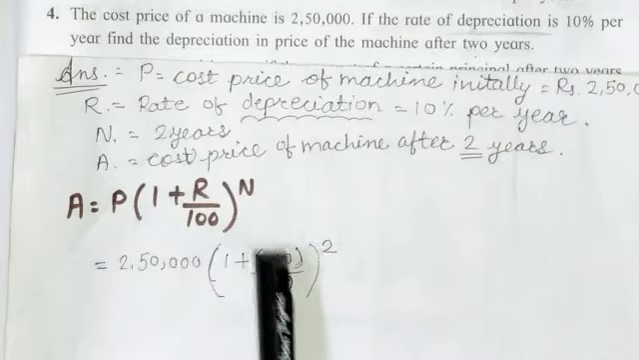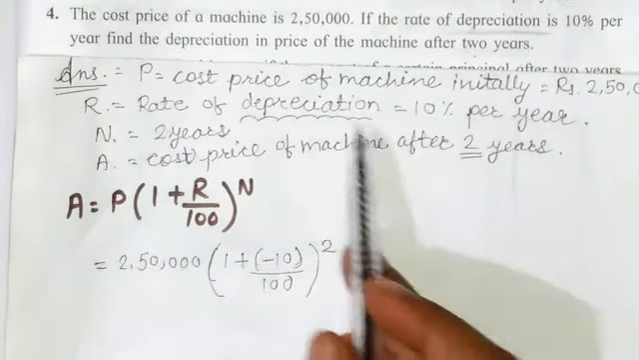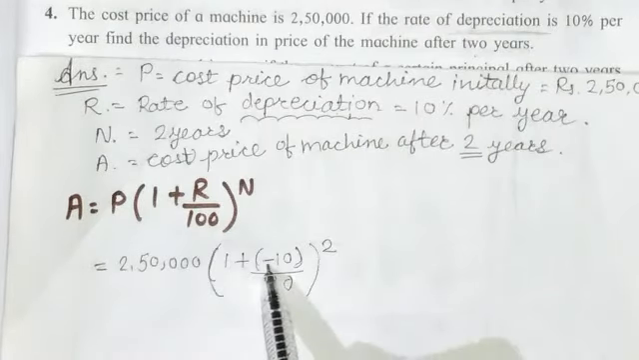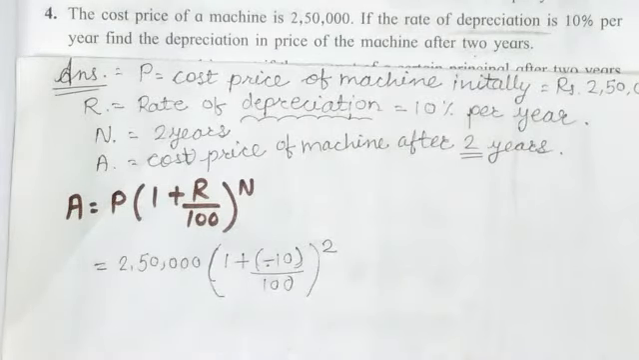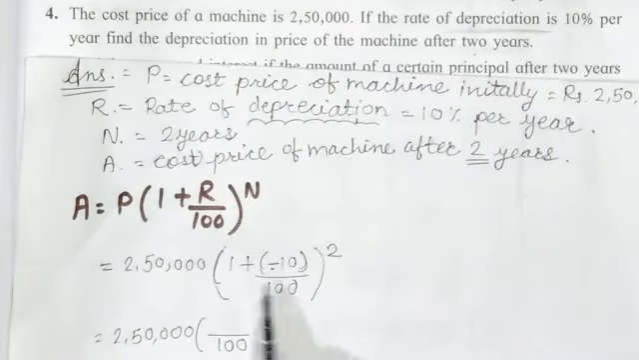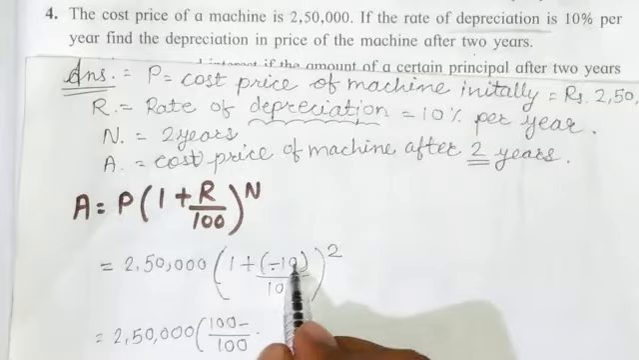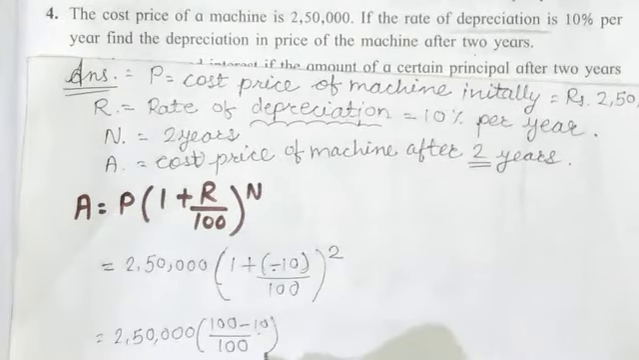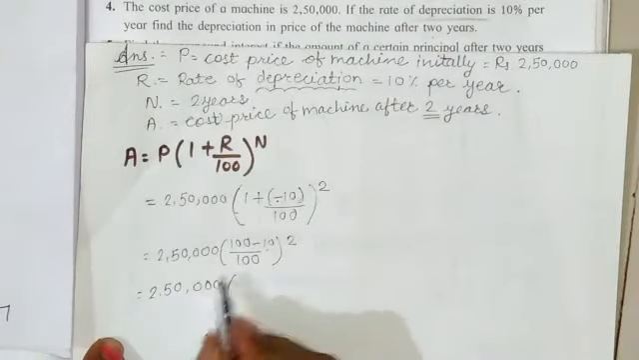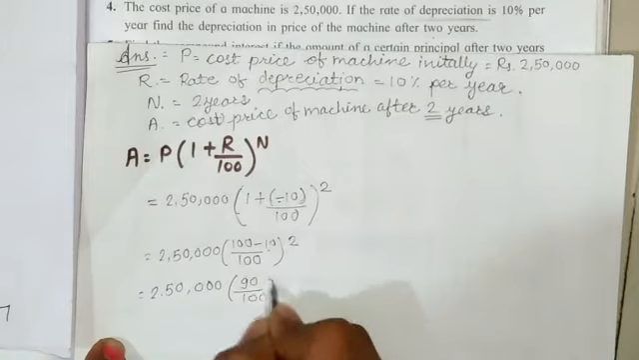Got it, students? What is the basic change we have to do in the answer according to the question? Due to the depreciation, here we have written minus 10. Now let's solve the bracket at first. 2,50,000 into the bracket. Here we have to make the denominator equal, that's 100. Now here 100 minus this 10. Bracket complete, raised to 2. 2,50,000 into the bracket, 100 minus 10, 90 upon 100 raised to 2.